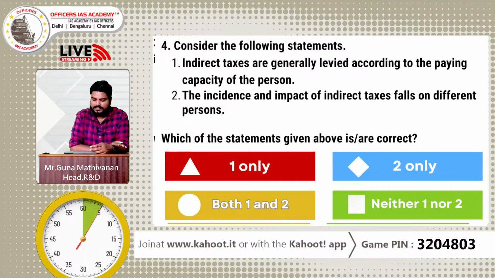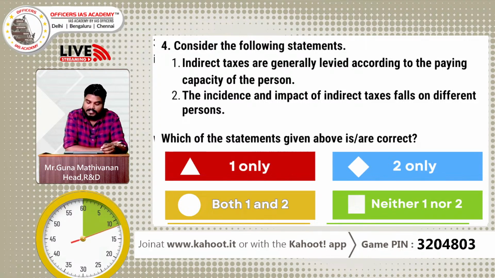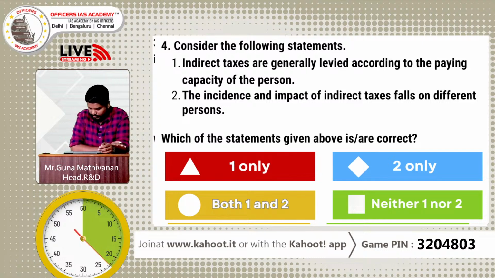Consider the following statements. Again 60 seconds, okay. Indirect taxes are generally levied according to the paying capacity of the person. The incidence and impact of indirect taxes falls on different persons. Which of the statements given above are correct? 1 only, 2 only, both 1 and 2, neither 1 nor 2.